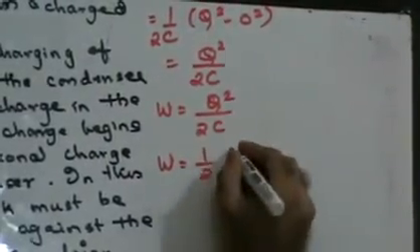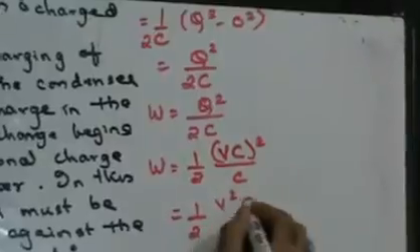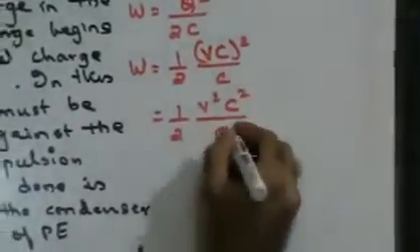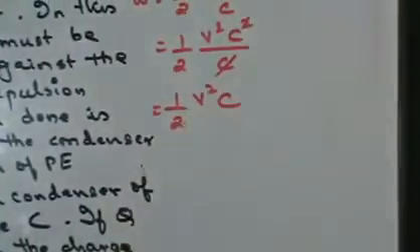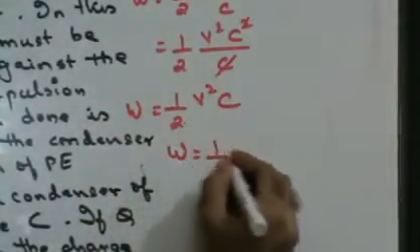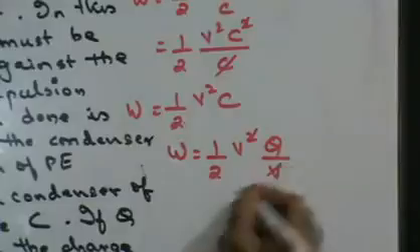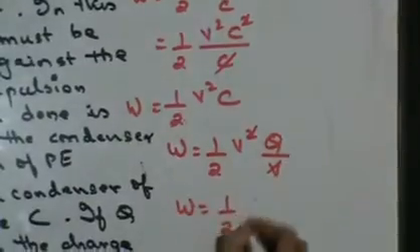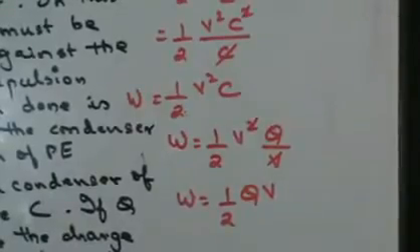So this can be written as VC the whole square upon C, so half V square C square upon C. So this is half V square C. This is another equation for work done. Work is half V square C. C can be written as Q upon V, and this gets cancelled, so W will also be equal to half QV. So these are the multiple forms in which you can find out the work done.